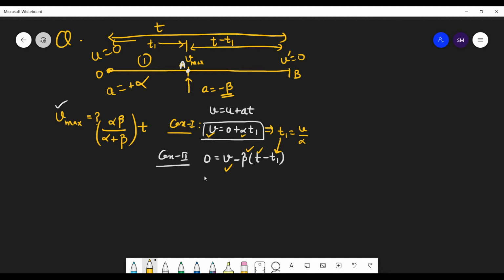So take this beta to the other side. Beta into t minus t1, which is v by alpha, that will be equal to v. Now you have to just solve. Sir, we will take beta into division by v.